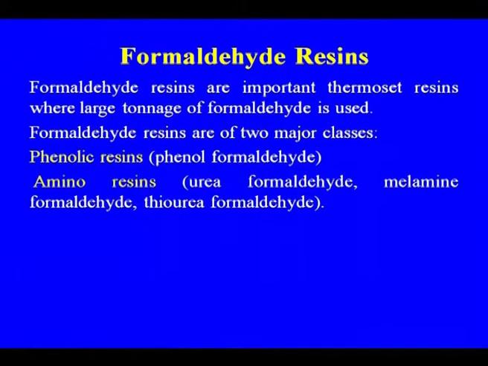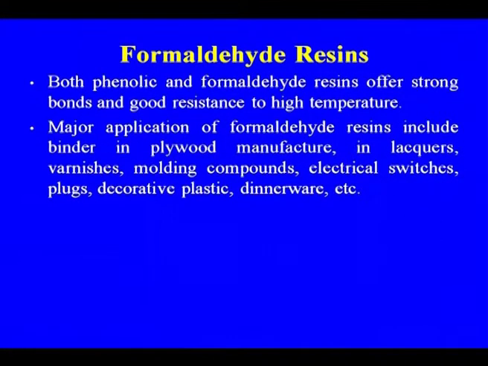The formaldehyde resins are of two major groups: the phenolic resins, where we have phenol formaldehyde, and amino resins, meaning urea formaldehyde and melamine formaldehyde, and thiourea formaldehyde is also there, which comes in the amino resin group. Both phenolic and amino resins offer a strong bond and good resistance to high temperature. This is one of the advantages.